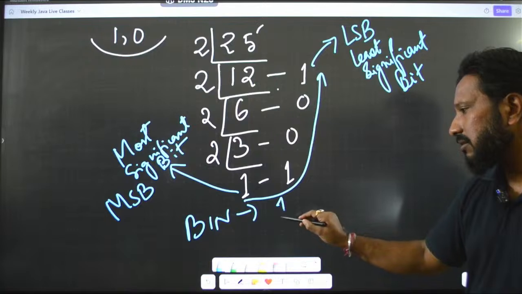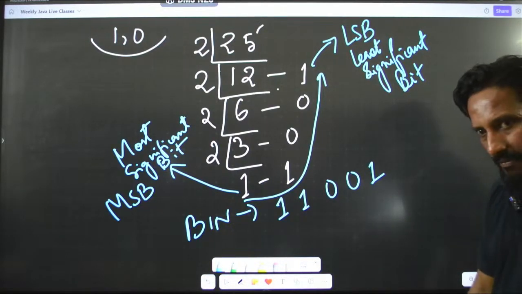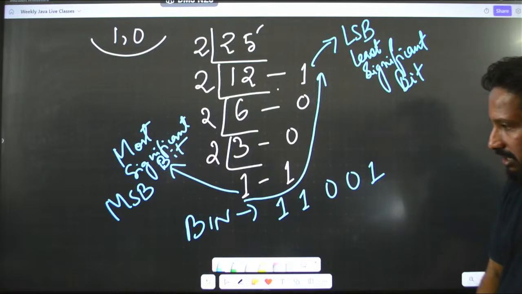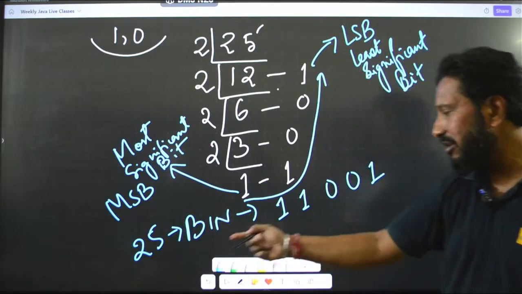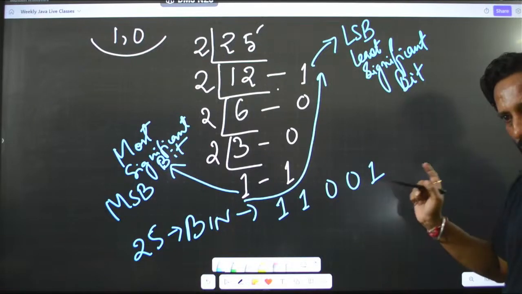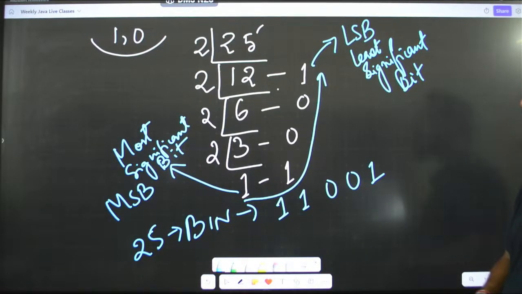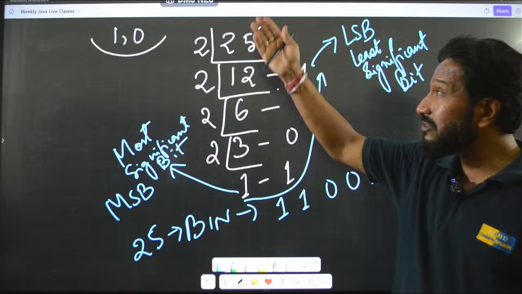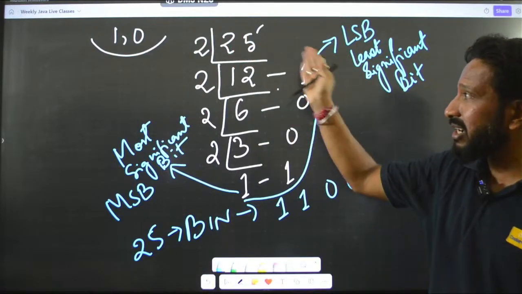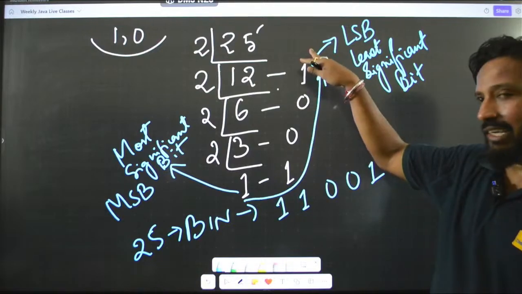So, it is 11001. Fine. Clear, right? So, the binary for the decimal number 25 will be 11001. Okay. Similarly, suppose you have a different number, let us take one more example. I hope you have understood this, right? Just divide the number by 2 and keep on writing the remainders, and then finally start from the most significant bit and go till the least significant bit.